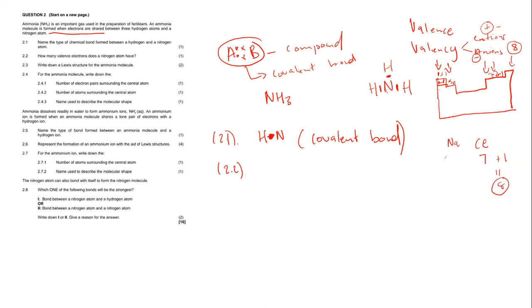Sodium, we said it is in group 1. Therefore, what is the valence for sodium? It's going to be 1, okay? Meaning the outer energy level of sodium has only 1 electron. Now, what is the valency of sodium? The valency of sodium also is going to be 1, okay?